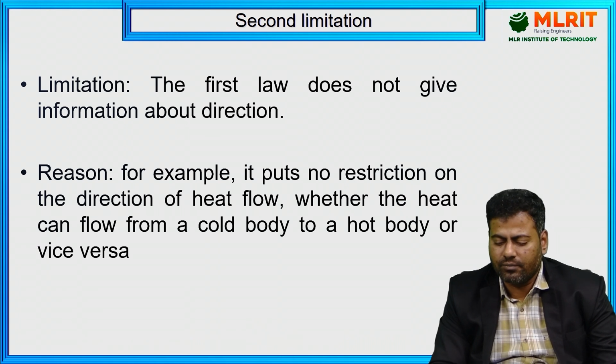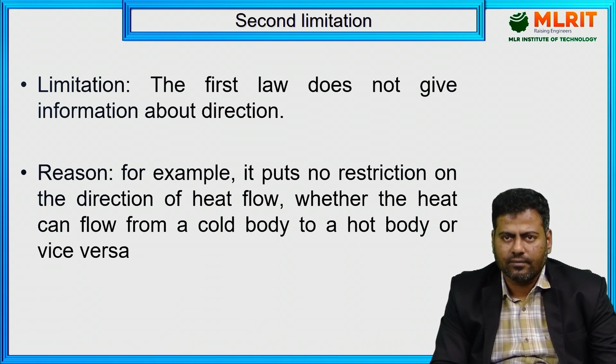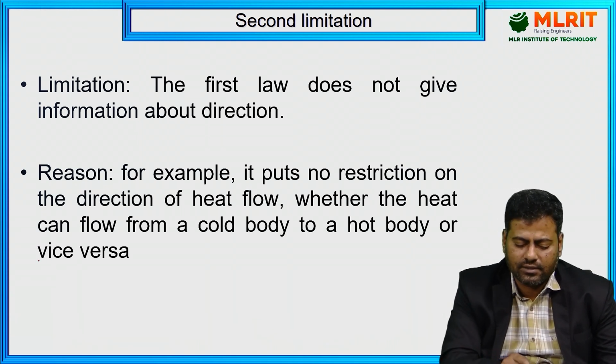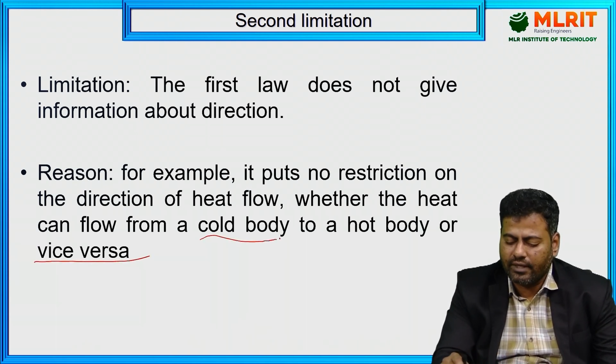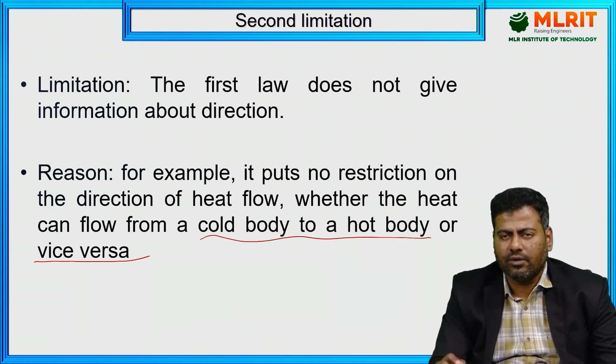For example, it puts no restriction on the direction of heat flow. We consider the heat energy because we are supplying the heat energy to the system, right? So whether the heat can flow from a cold body to a hot body or vice versa, with the first law of thermodynamics we can't predict whether the heat flow happens from a lower body to a higher body or a higher body to a lower body. With that simple statement, we can't sense it, right? So this is also a serious limitation of the first law of thermodynamics.